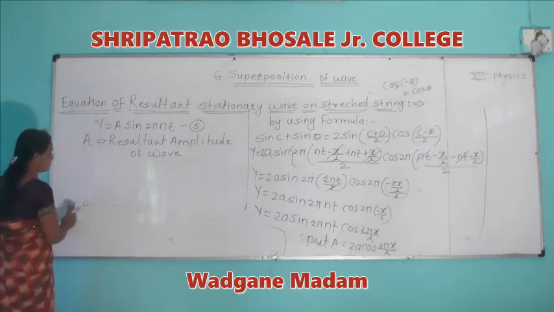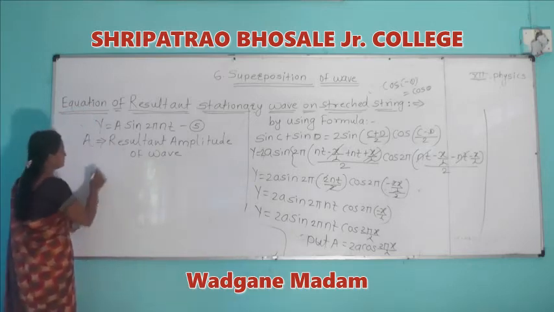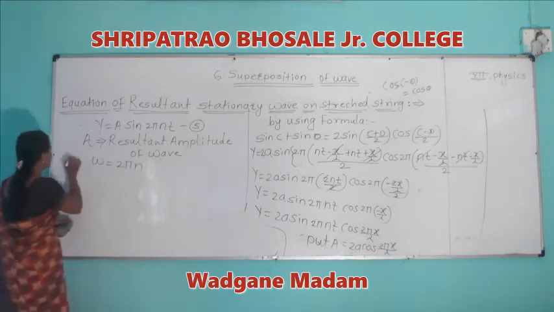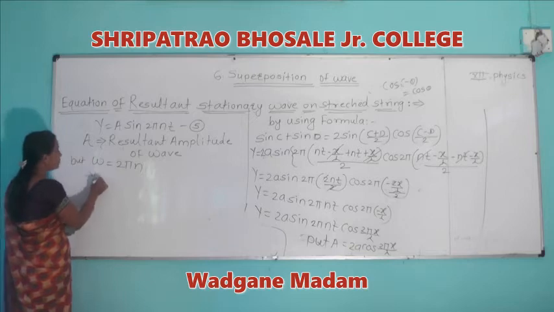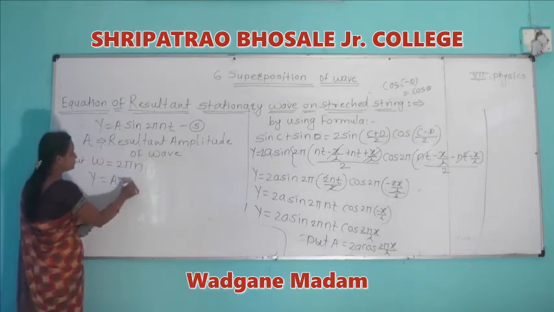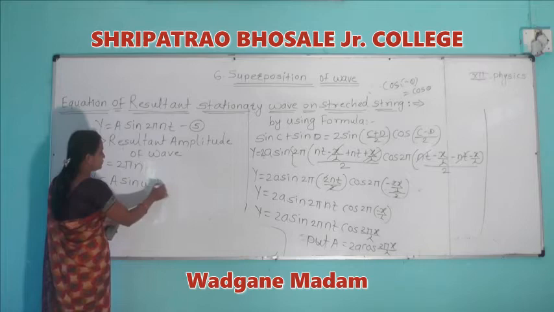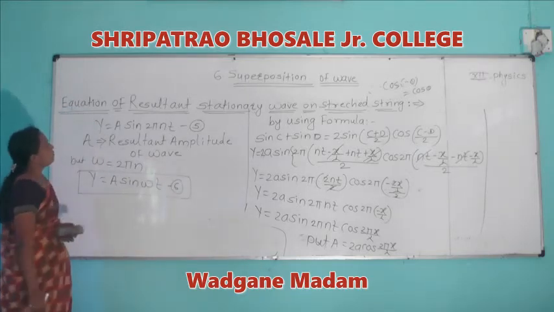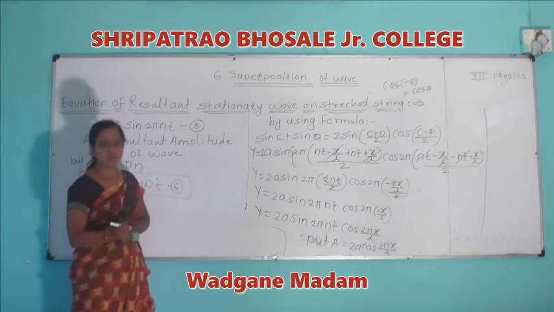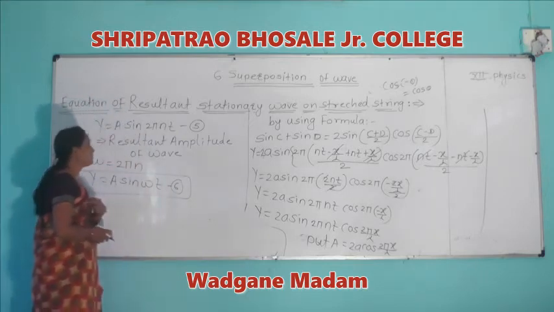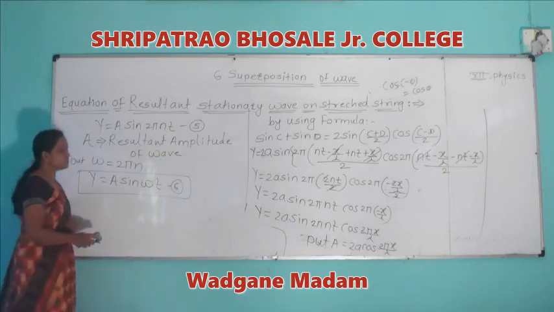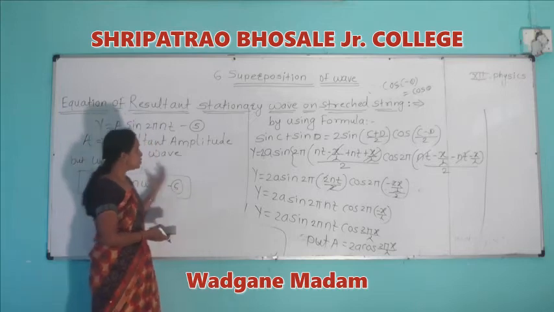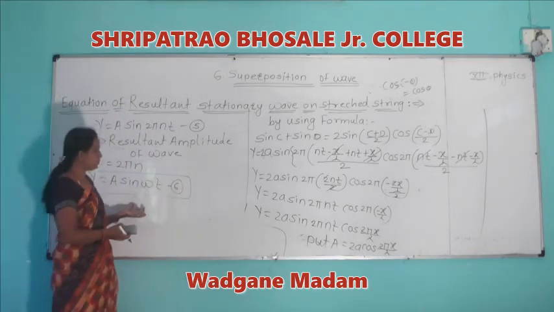Resultant amplitude of wave. And this term omega is angular frequency, that is, omega is equal to 2 pi n. Y is equal to A sin omega t. This is the equation of the resultant wave, the stationary wave on the stretched string. In this equation, x is present. Therefore, this is not a simple harmonic progressive wave.